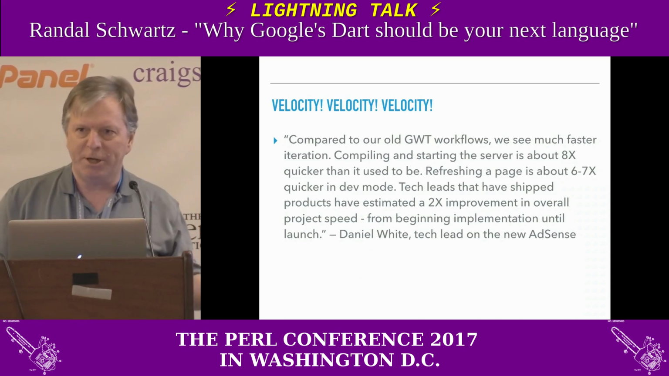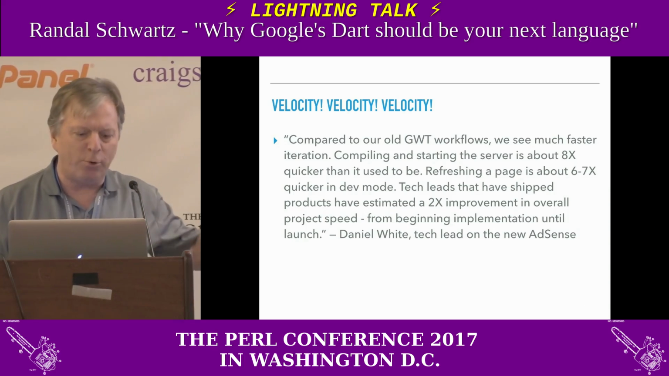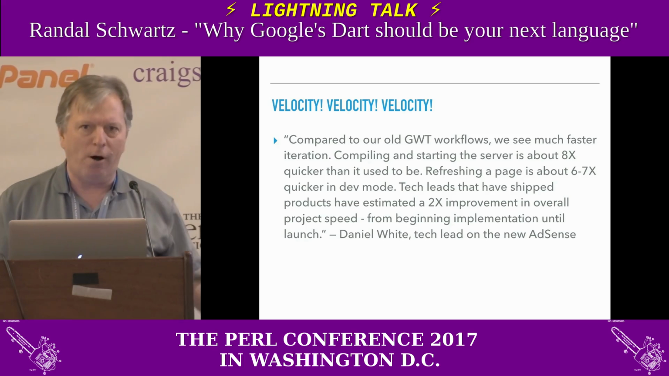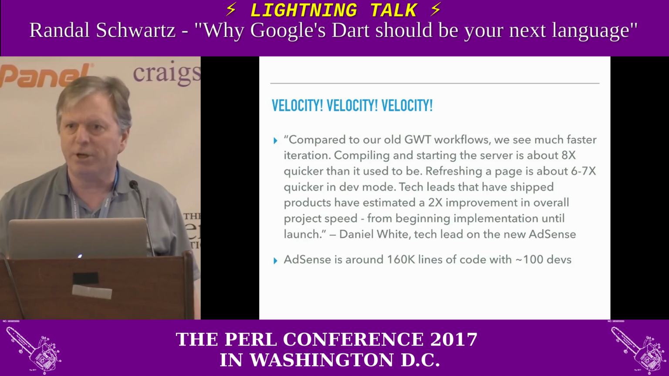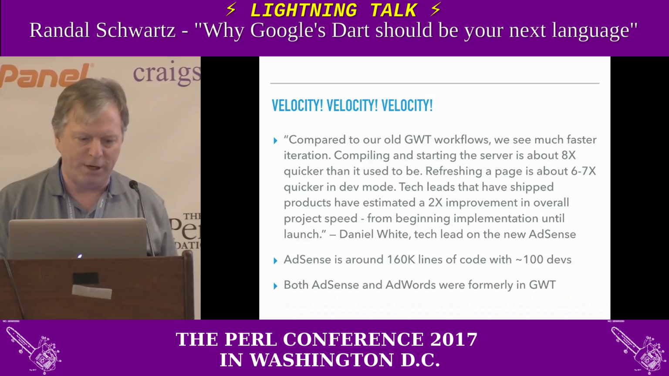When they switched from GWT for AdSense to Dart, I'll just read the important figures here. 8 times quicker for compiling and starting the server. 6 to 7 times quicker in dev mode. 2x performance overall. And this is with people that were really familiar with GWT, been doing it for years. They cut them over to Dart. AdSense is 160,000 lines of code with about 100 devs, and they were both formerly in GWT.